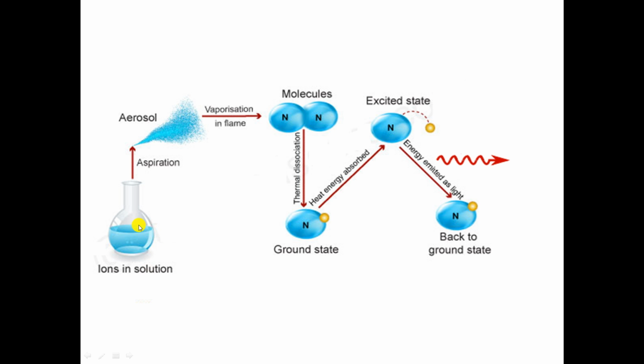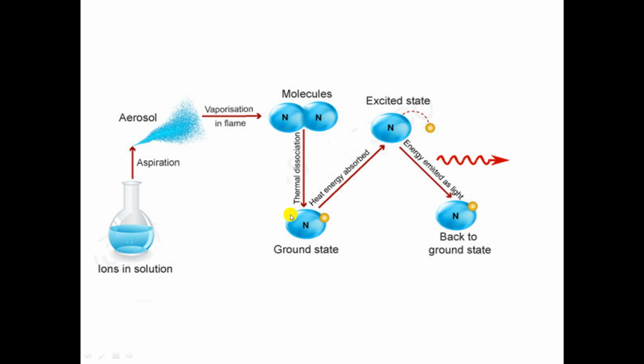The flame photometry works as follows. First, we take the ion solution in which the atom under investigation is present, and using the nebulizer, aspiration takes place and an aerosol is formed. This aerosol is introduced into the flame, where desolvation and vaporization take place. At that time, molecule dissociation will occur, and the molecules dissociate to form atoms due to thermal dissociation.